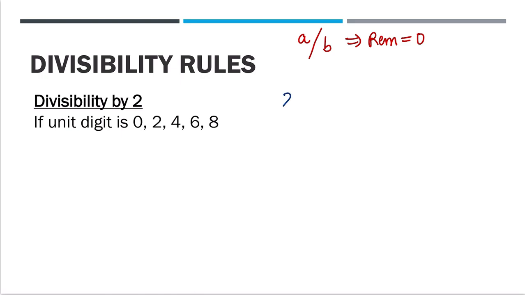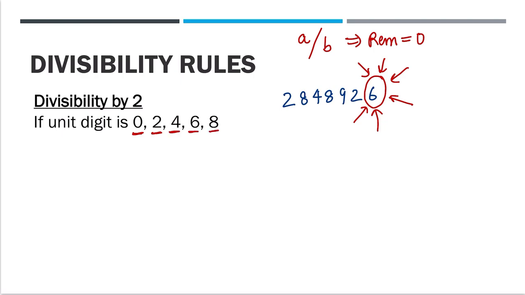Suppose a long number is given, 2848926. In this case, if they ask you if this number is divisible, only check the unit digit, nothing else. Only check the last digit. Last digit is unit digit. Only check this digit. If this digit is divisible by 2, or we can say if this digit is one of 0, 2, 4, 6, 8, then we will say this complete number is divisible by 2, which is right in this case.